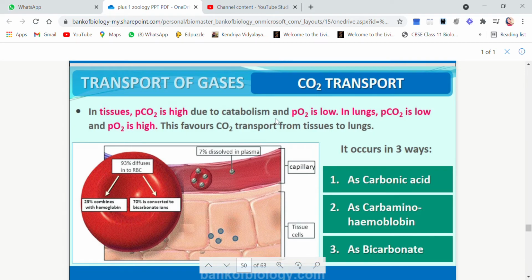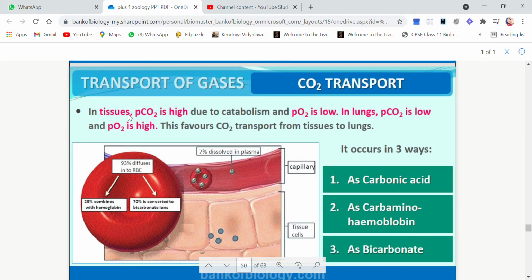What is this term catabolism? Children, it is a kind of metabolism. Metabolism is of two types, catabolism and anabolism. Catabolism is when we break down larger molecules into smaller ones to release energy. This process is called catabolism, and anabolism is when smaller molecules are combined together to form a large molecule.